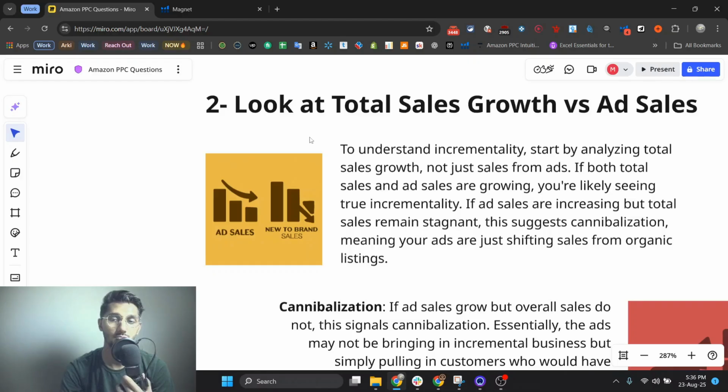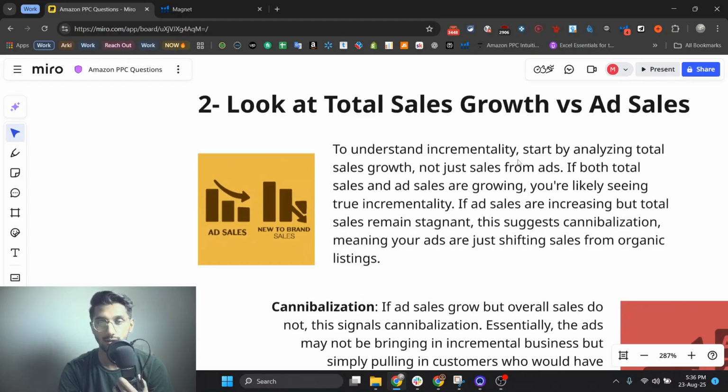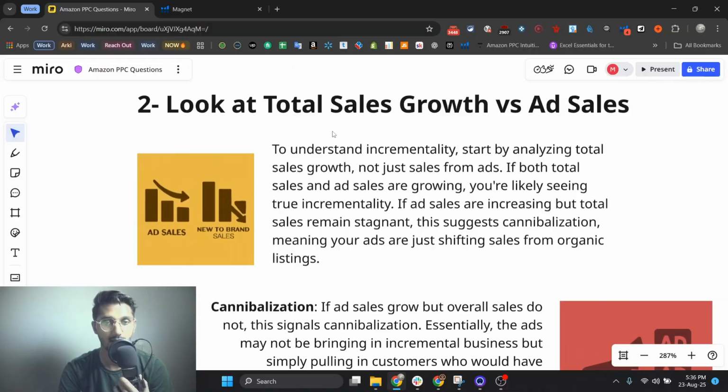Now, the second point is to look at total sales growth versus ad sales. To understand incrementality, start by analyzing total sales growth, not just sales from ads. If both total sales and ad sales are growing, you are likely seeing true incrementality. If ad sales are increasing but total sales remain stagnant, this suggests cannibalization, meaning your ads are just shifting sales from your organic listing.